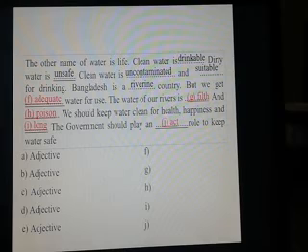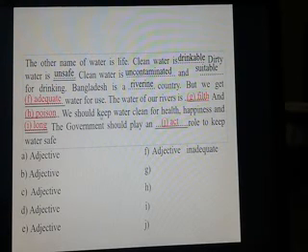Now students, for number F, but we get dash water for use. Here the word is adequate. We get adequate water for use. Adequate means porjapto.